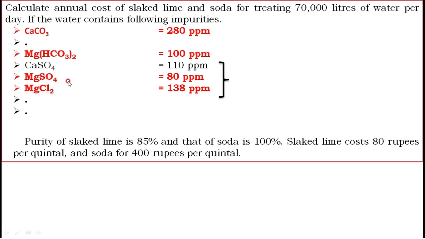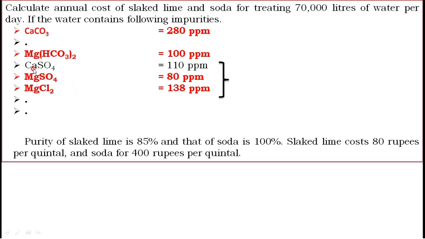Very important. When you come to MgSO4, first it reacts with the lime and gives one compound. That compound again reacts with the soda, then only you can remove the permanent hardness. Means to remove permanent hardness due to MgSO4, you require both lime and soda. To remove hardness due to MgCl2, you also require both lime and soda.